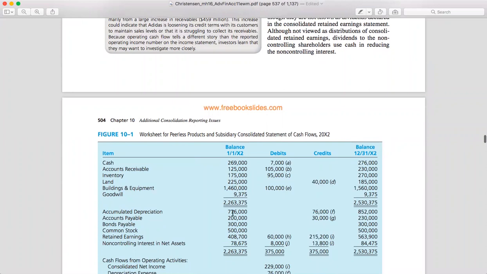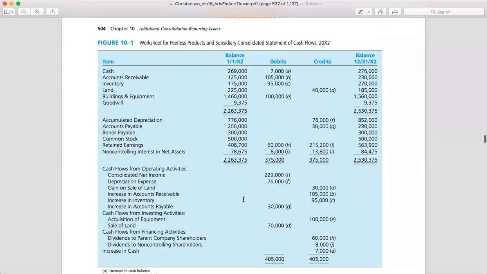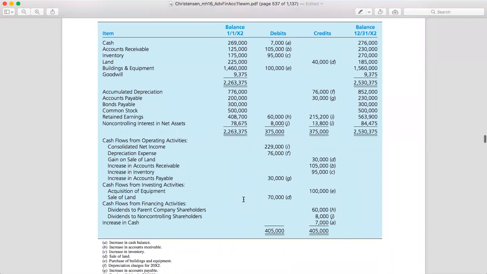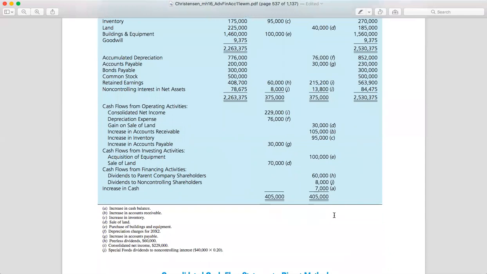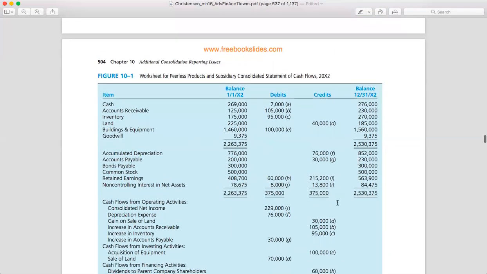And after that, let's have a look back to this one. You know that there is a difference between the first year and the second year, right? So the first thing we have to do is have a look at this one. For example, cash is 269,000, and then the balance in the second year is 276,000. So it means there is an increase in cash of around 7,000. So we record a debit of $7,000. The second one is accounts receivable. Accounts receivable is also increasing. So we marked this one here.